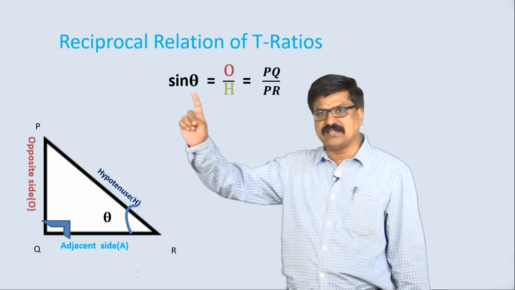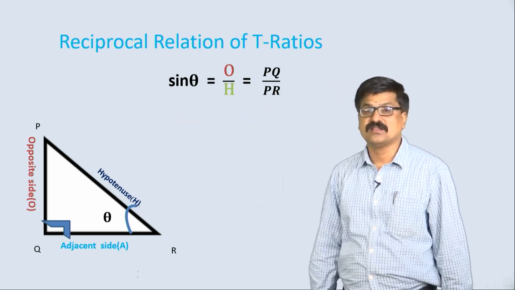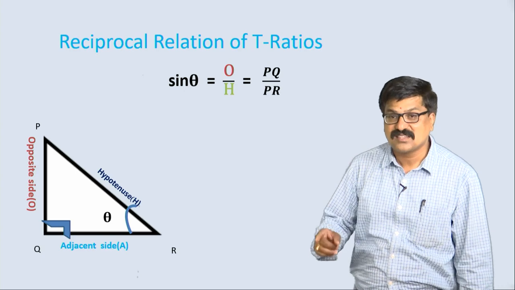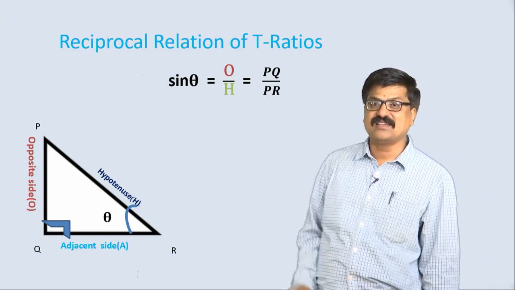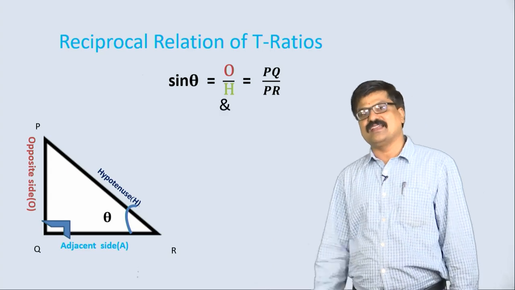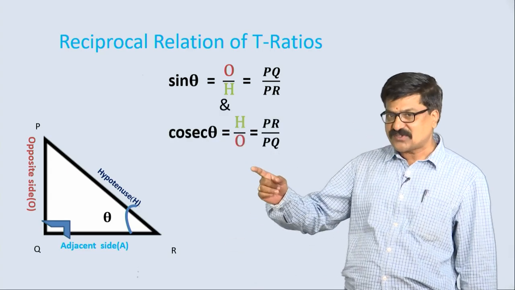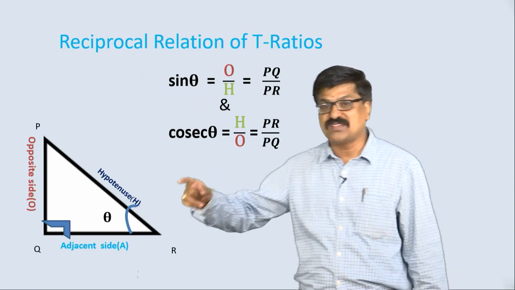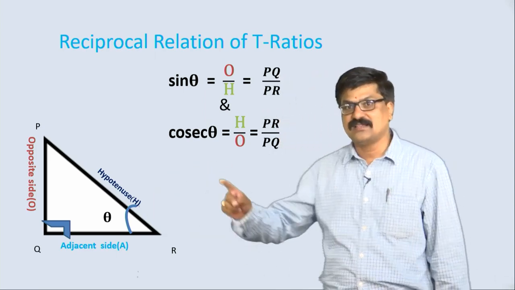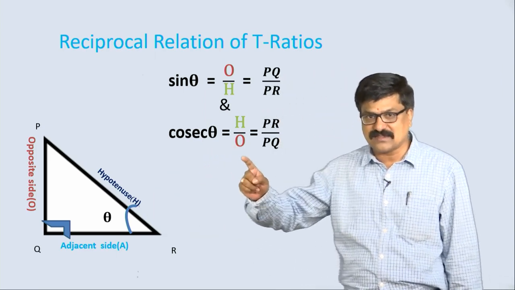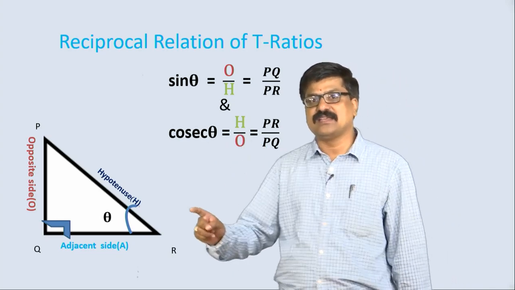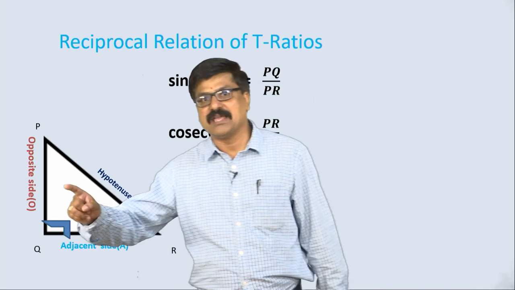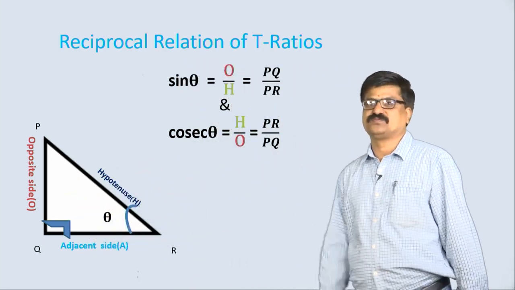Clear? See, sin theta is PQ by PR. What is the reciprocal trigonometric ratio of sin theta? That is cosec theta. Cosec theta is equal to hypotenuse by opposite side, that is PR by PQ.